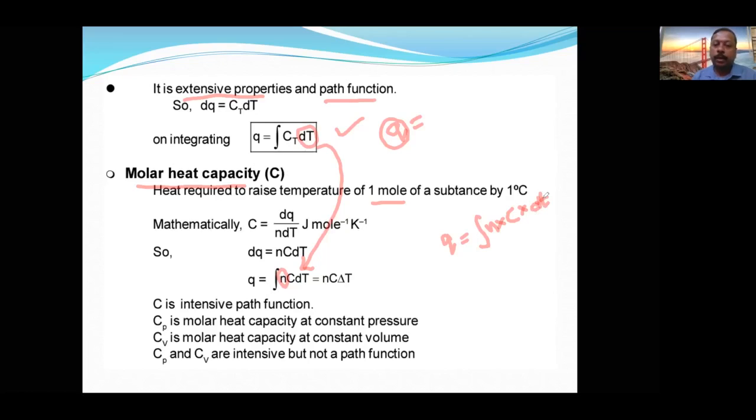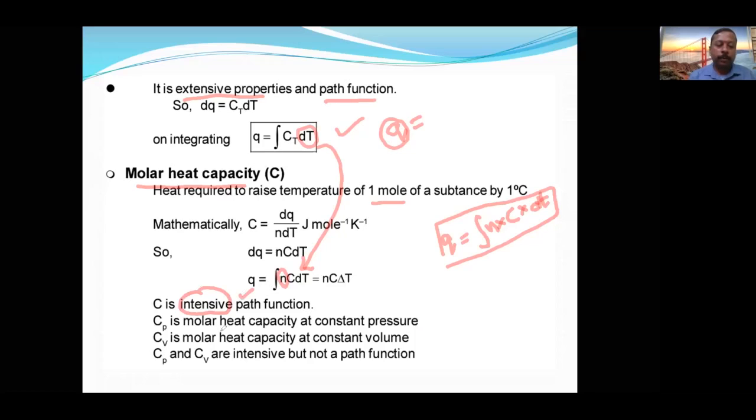dt is what? Temperature change. Q is equal to n into c into dt. If you understand this, then you can write it for every formula. Okay, now here it is per mole. Here it is for how many moles? Here it is for per mole. That's why it is intensive, and still heat is a path function.